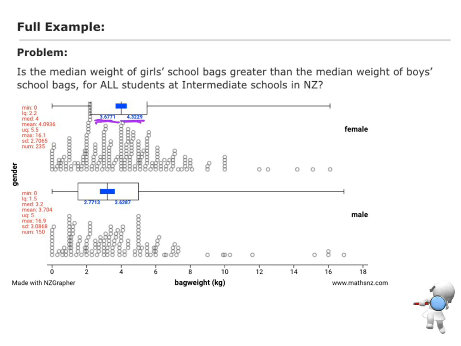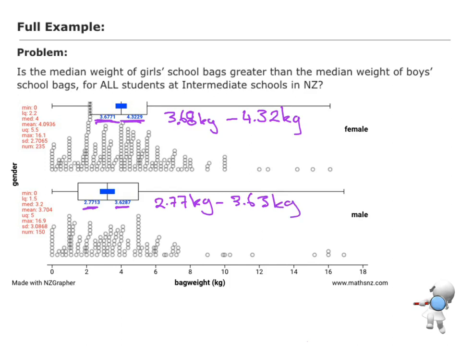For the females, I'm going to round that from 3.68 kilos up to 4.32 kg. Then for the males, that's going from 2.77 kg up to 3.63 kg.